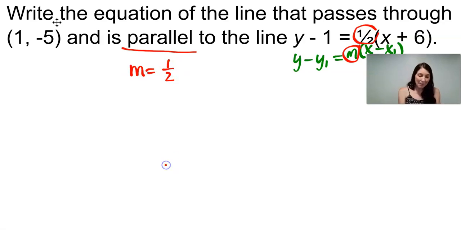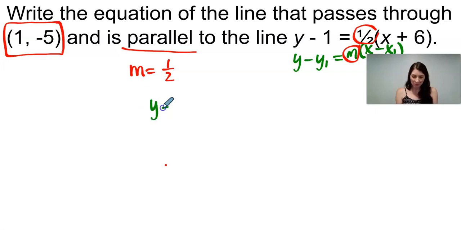Once again, because the point that I'm given is not the y-intercept, it doesn't have an x-coordinate of 0, I need to first put this line in point-slope form. Once again, point-slope form is y minus y1 equals m times x minus x1.